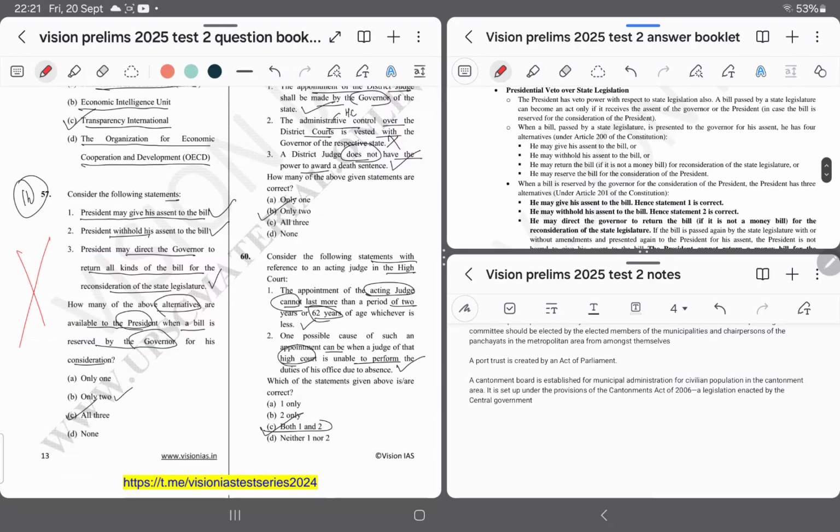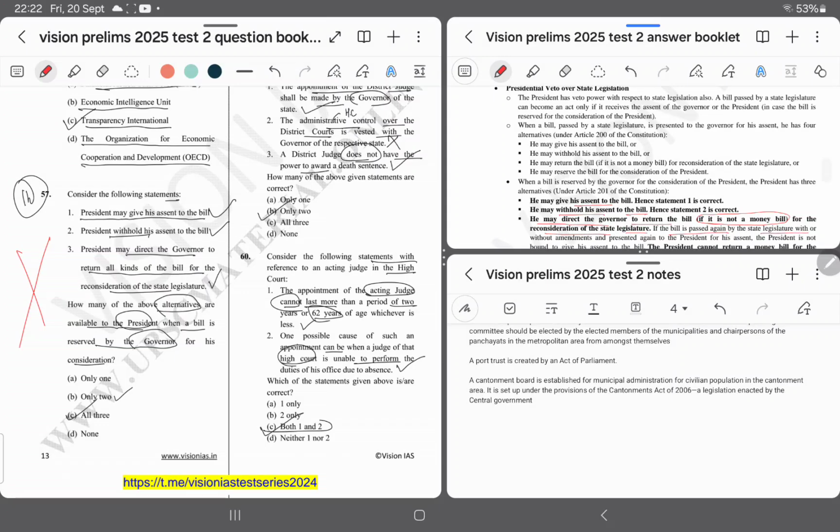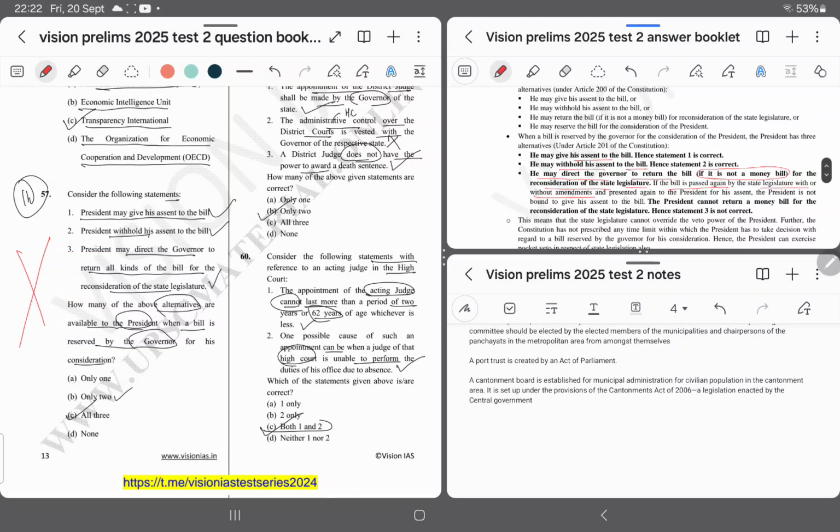Only two of the statements are correct. It says that President may give assent to the bill, he may withhold his assent to the bill, and he may direct the governor to return the bill, if it is not a money bill, for the reconsideration of state government. If the bill is passed by the state legislature with or without amendment and presented again to the president for assent, president is not bound to give his assent to the bill.